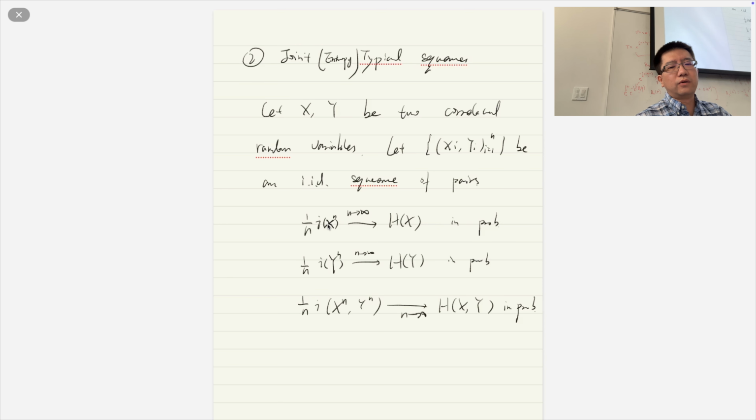For example, if x, y are independent, this one can be higher and that one can be lower by the same amount, and then in the addition the difference will cancel out. So each of them is not in the typical set, but this one is fine. Just think a little bit more. It's not so difficult to see. So in this case, we have to use all of them.